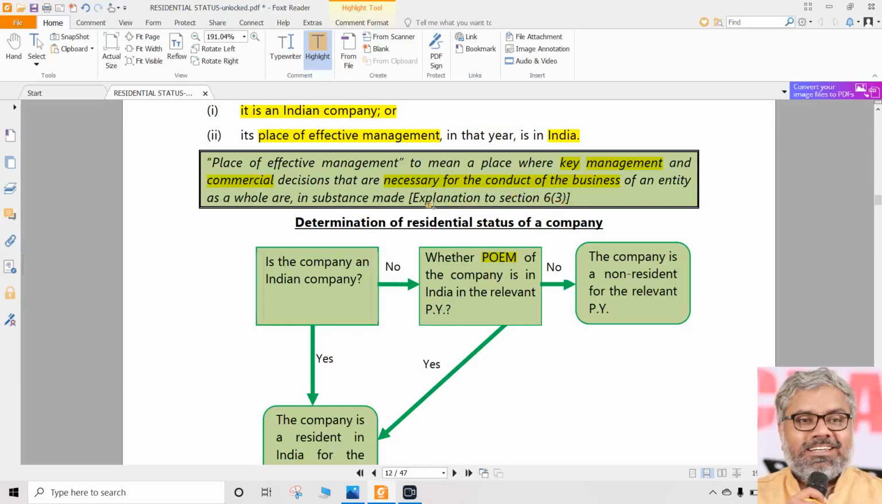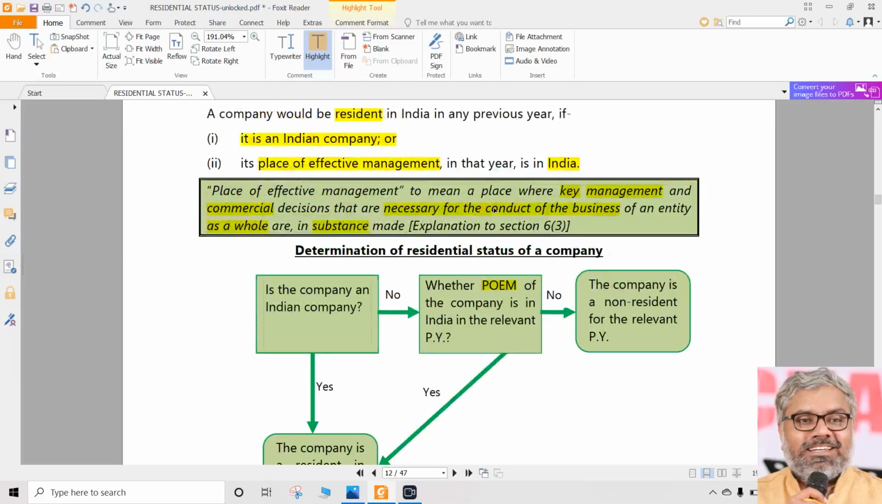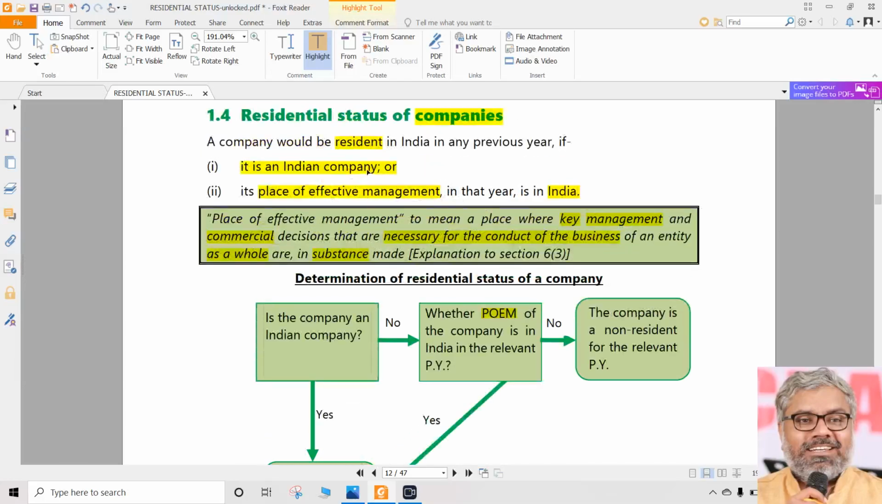Gray area. As a whole, what is as a whole? We don't know. In substance, once again, they don't want to take chances. So form may be different, substance may be different. So what they want to look at is substance. In reality, on the ground, however many words you use, that has to be proven. So in substance, in reality, as a whole, if the key management and commercial decisions which are necessary for the conduct of a business are taken in India, and that company is not an Indian company, then also that company can still become a resident in India.